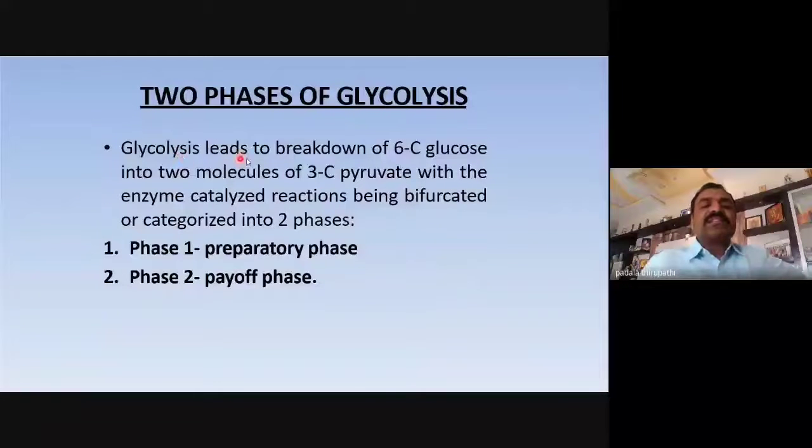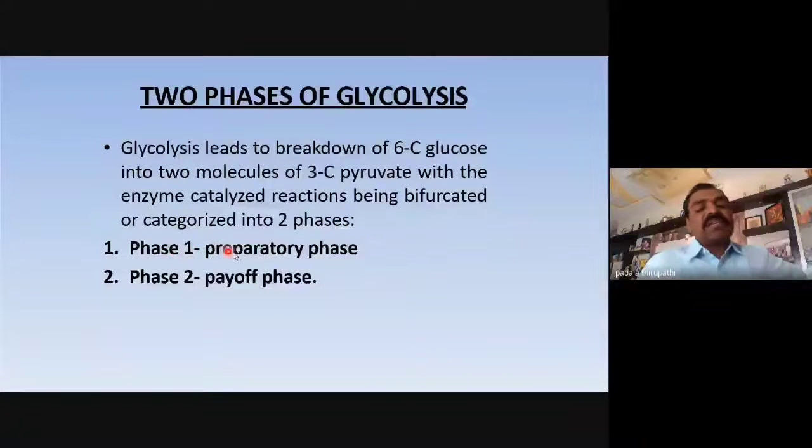Glycolysis leads to breakdown of the 6 carbon compound, that is glucose, into 2 molecules of the 3 carbon compound, that is pyruvic acid or pyruvate.